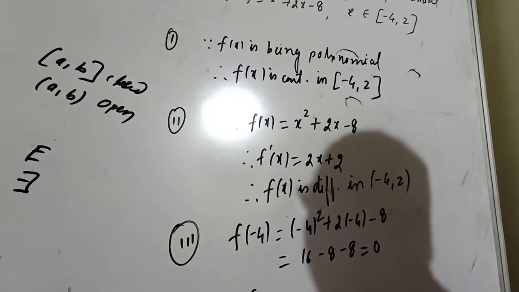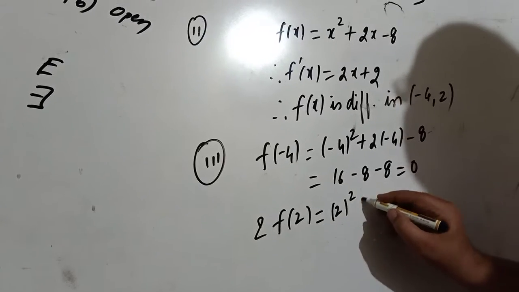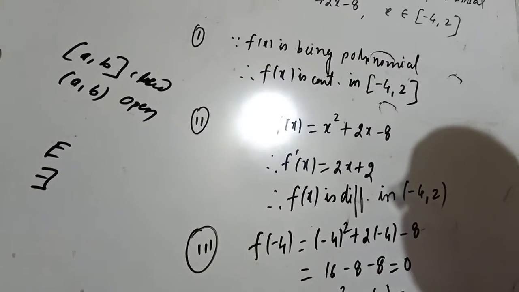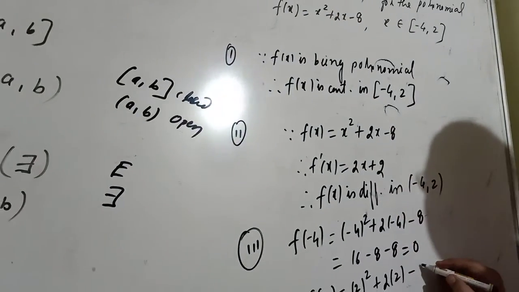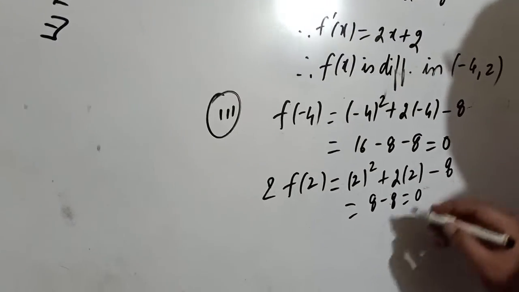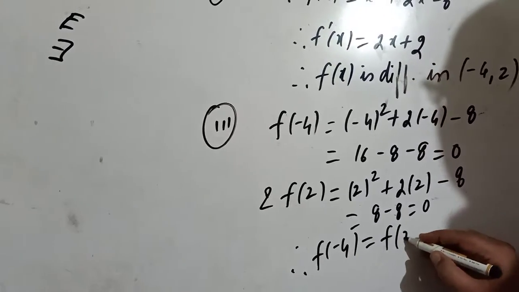And f of 2, this is 2 square plus 2 into 2 minus 8. How are you getting f of minus 4 and f of 2? By putting the value of x in the given function. So this is 8 minus 8, 0. Both are equal. F of minus 4 equal to f of 2.